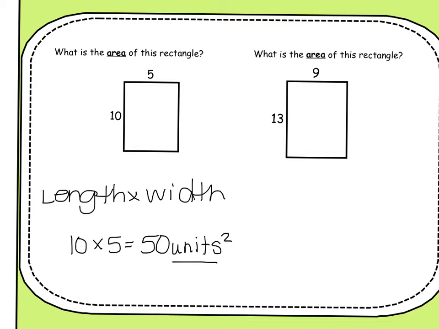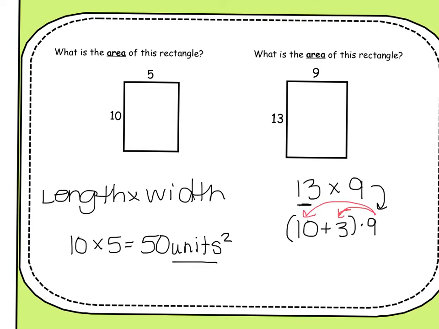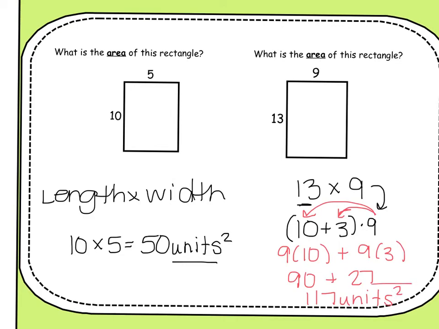On the next one, we have to multiply length times width, which is going to be 13 times 9. And what I told you in the past is to break up this 13. What I do is I break the 13 up into 10 plus 3 in parentheses, and then I'm going to multiply that by 9. If you notice the way that I set this up, it's the distributive property. In order to figure this out, just like I've told you in class, I would do 9 times 10, or 9 shaking hands with the 10, plus 9 shaking hands with the 3, which would give me 90 plus 27, or 117, don't forget your label, units squared.